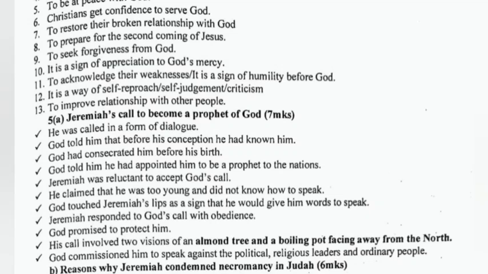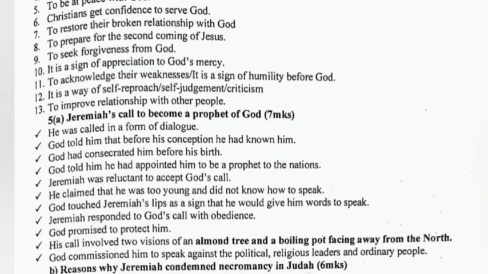5a. Jeremiah's call to become a prophet of God. He was called in the form of a dialogue. God told him that before his conception he had known him. God then consecrated him before his birth. God told him he had appointed him to be a prophet to the nations. Jeremiah was reluctant to accept God's call. He claimed that he was too young and did not know how to speak.